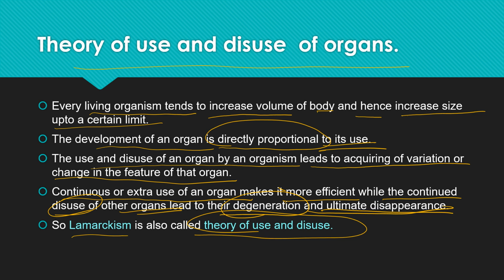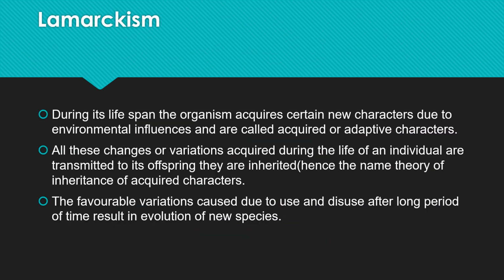But as he stressed mainly on the use and disuse of the organ, that is, use makes it develop and grow more, and the disuse of this organ leads to its degeneration or disappearance, it was also known as the law of use and disuse, right? So let us stress on the examples of what he wanted to explain through this law.